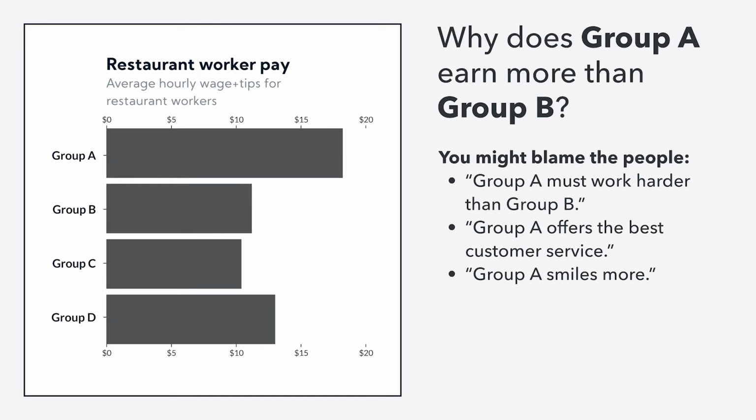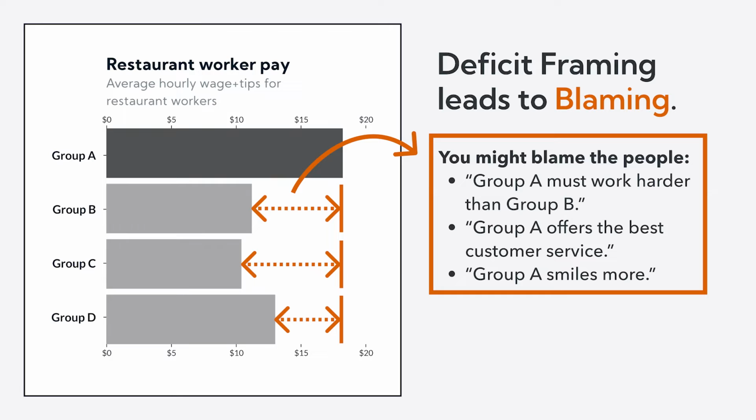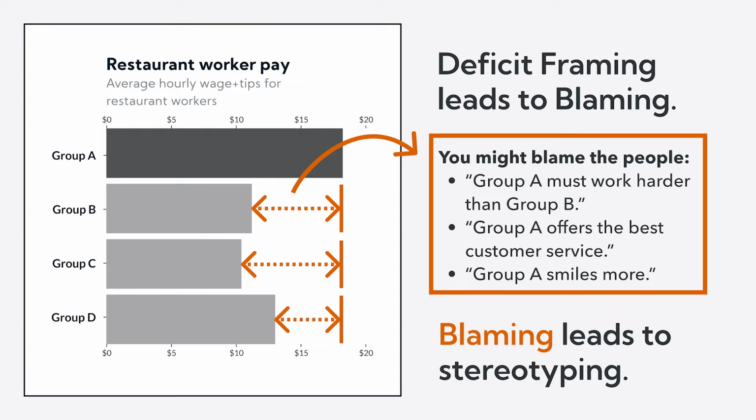A lot of people explain these differences in terms of personal attributions about the people within the groups. For example, you might say Group A earns more because they're harder working, they have better customer service, or they smile more. But in reality, these differences are probably more reflective of external factors like how nice is the restaurant, how busy is it, how wealthy are the customers, how wealthy is the neighborhood. Deficit framing is presenting group outcomes in a way that encourages these personal attributions. The emphasis on between-group differences encourages blaming people personally. And this is a problem because, as we'll see, it's a very short jump from blame to stereotyping.